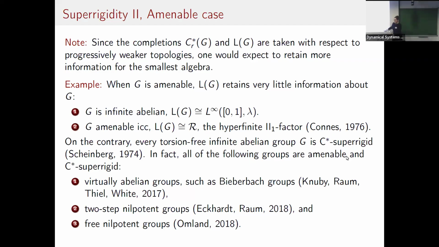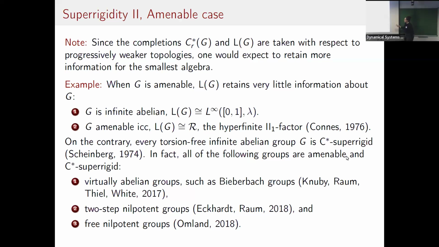Now, on the contrary, in the C-star algebra case, you can say more things about amenable groups. For example, torsion-free infinite abelian groups, so Z, are C-star superrigid, so they are completely recoverable from the C-star algebra. And this is due to Scheinbrich in 1974. And there are more amenable groups that have been shown to be C-star superrigid. This includes certain virtually abelian groups, two-step nilpotent loop groups, and free nilpotent groups.